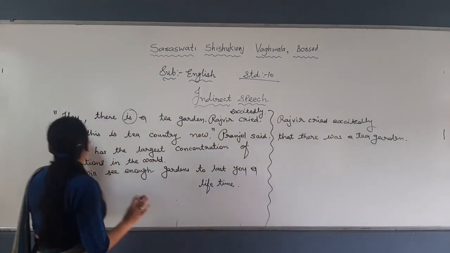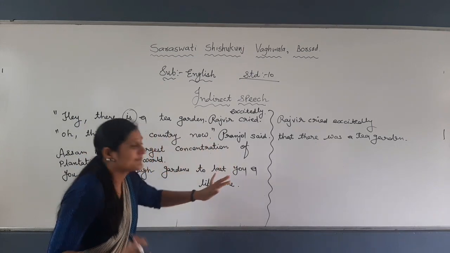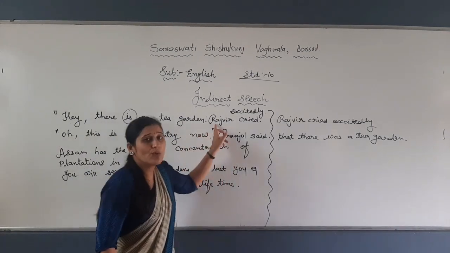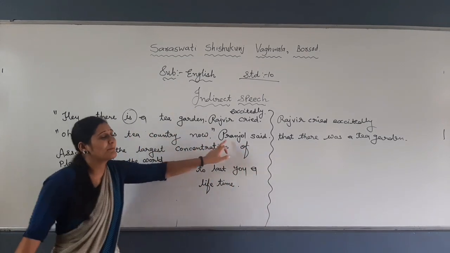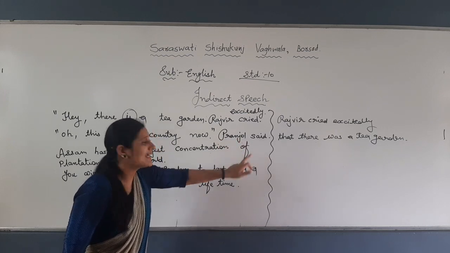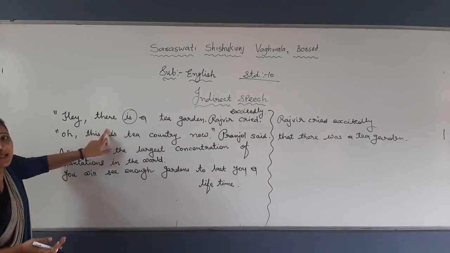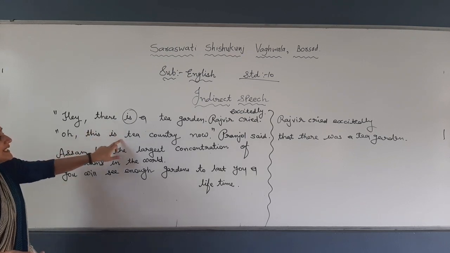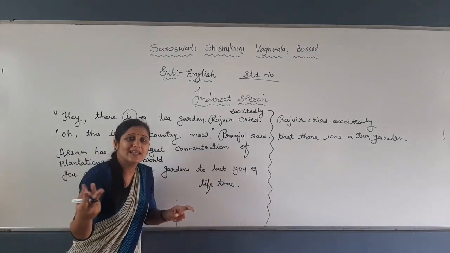Now the second sentence. "Oh, this is tea country now," Pranjal said. Now, when Rajveer spoke, then he replied, right? So what can you write? Pranjal replied, and a simple sentence. So which conjunction? "That." Pranjal replied that. This becomes that, "is" becomes "was." That was tea country. "Now" becomes "then," extra.